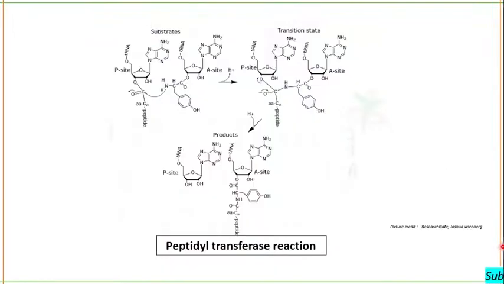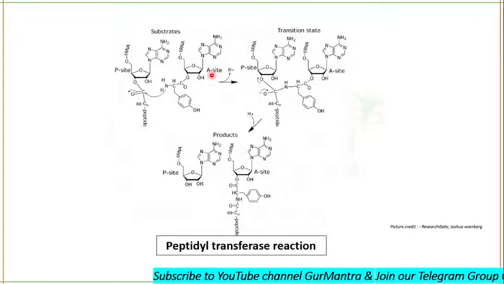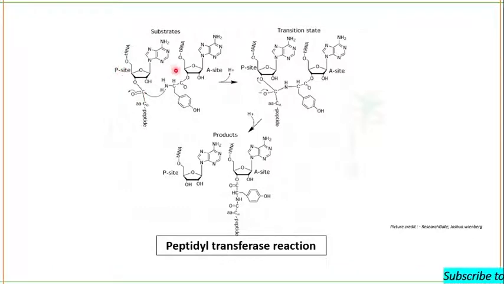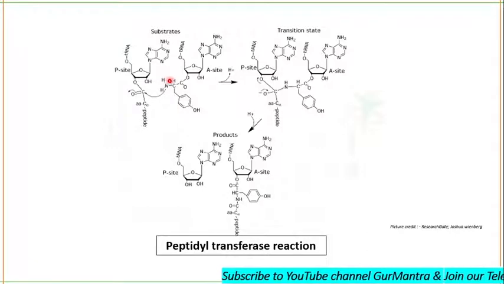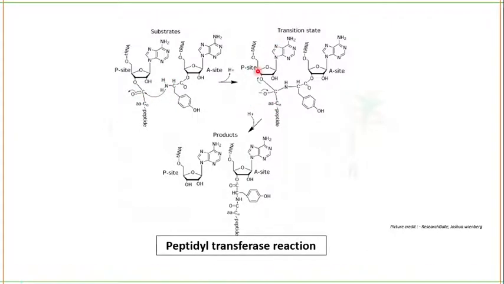Okay, and here is the structure you can see. This is the aminoacylated tRNA on the A site. This is the peptidyl group on the P site. This amino group of this aminoacylated tRNA on the A site will attack the carbonyl group, and here is the formation of the tetrahedral intermediate, as you can see.